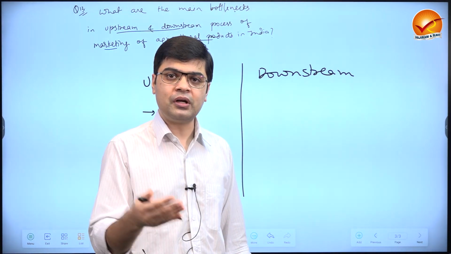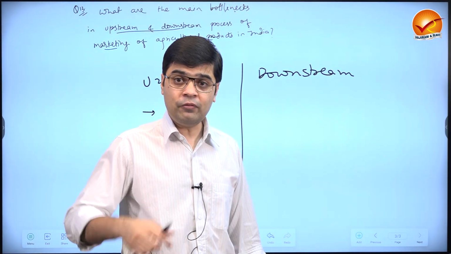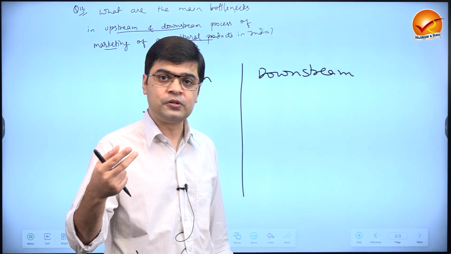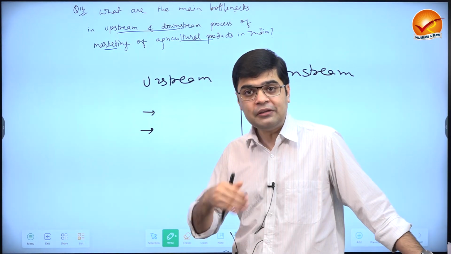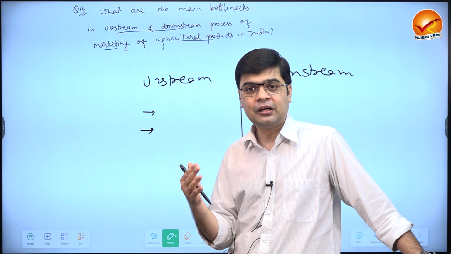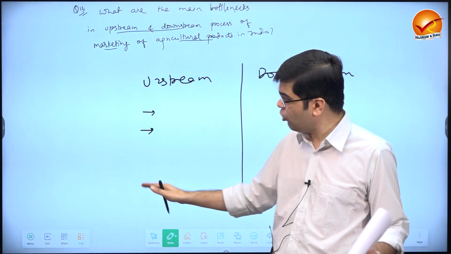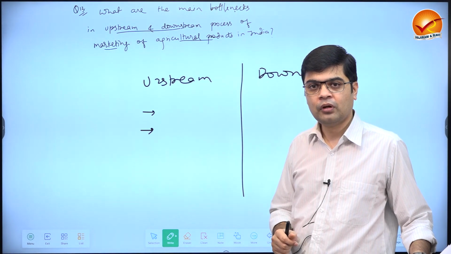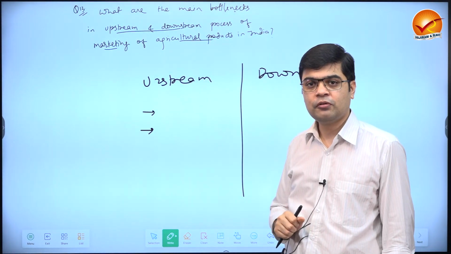Rice, wheat, cotton, sugarcane are the 4 crops on which there is some decent level of procurement. So if I'm a farmer not cultivating any of these crops, then in that case, I may not get the government support. Or even if I'm cultivating rice, but in a state like Bihar where the procurement is very limited, then in that case, we may not get the government support. So this is the problem in the marketing of the agriculture produce faced by the farmer.